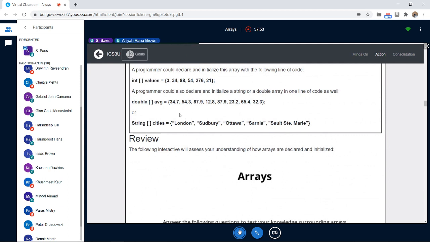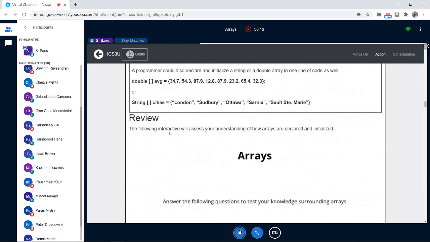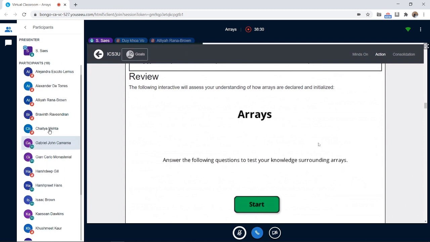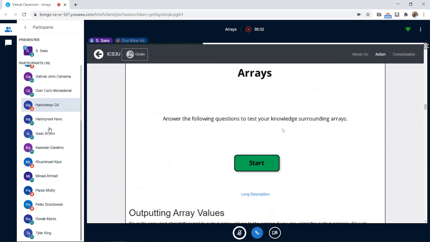Because you start from index 0, London is at index 0, the first element. Sudbury is index 1, but is the second element. That's why it makes it a little harder to write programs, but that's the fun of it. This is something you need to remember when you use arrays. The interactive is again something for you to try. I don't want to ruin it for you. It's on this website, so you click on start and follow the questions to test your knowledge, but you can do it yourself to understand it.